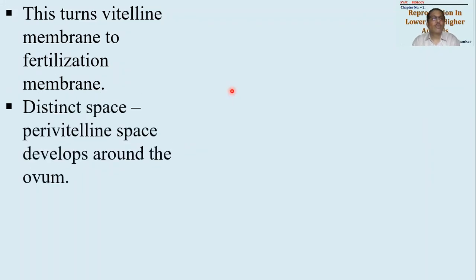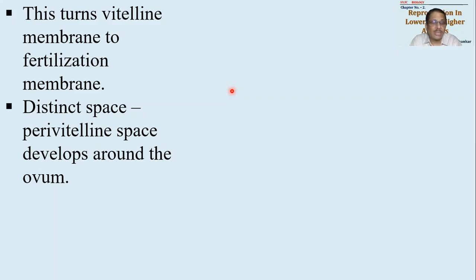fertilization membrane. What will the vitelline membrane become? The fertilization membrane. The vitelline membrane was thin, soft and delicate. The fertilization membrane will be a little bit thick and tough. Okay, the antigen antibody reaction, the fertilization anti-fertilization reaction has happened inside it, and that's why more sperms are not allowed in.